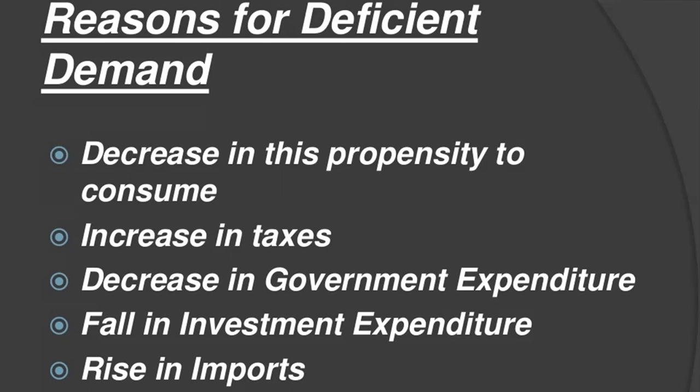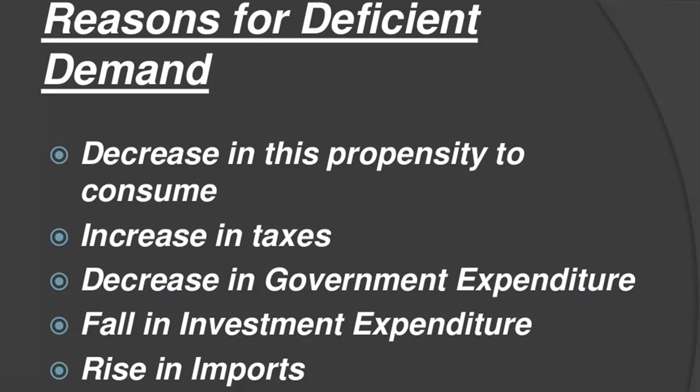Fall in investment expenditure means an increase in the rate of interest or a fall in the expected returns, which lead to a decrease in investment expenditure. So it reduces the aggregate demand and gives rise to deficit demand.